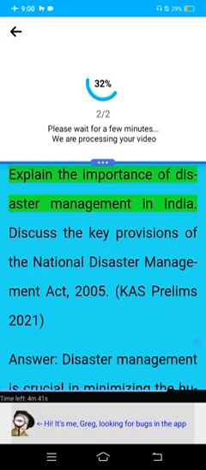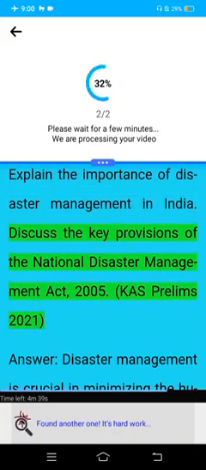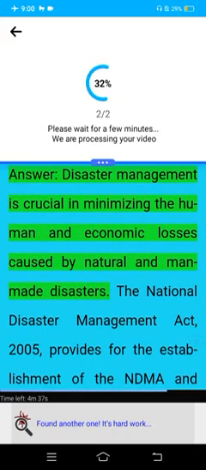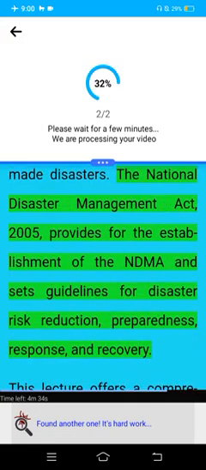Explain the importance of disaster management in India. Discuss the key provisions of the National Disaster Management Act, 2005. CAS Prelims 2021. Answer. Disaster management is crucial in minimizing the human and economic losses caused by natural and man-made disasters. The National Disaster Management Act, 2005, provides for the establishment of the NDMA and sets guidelines for disaster risk reduction, preparedness, response, and recovery.